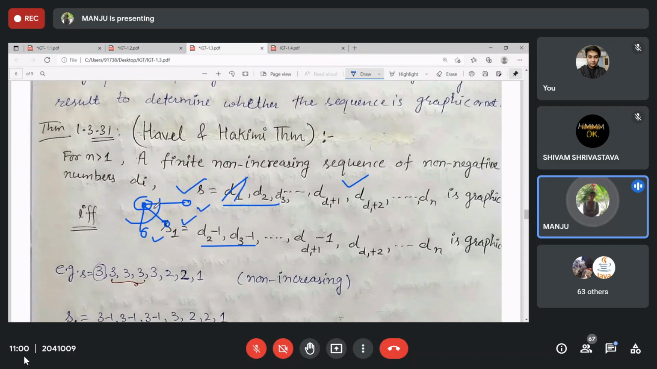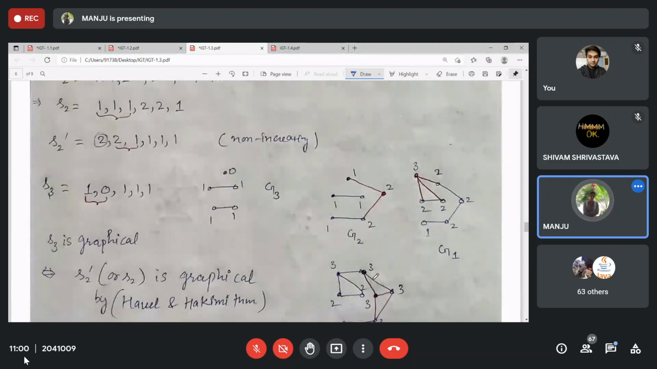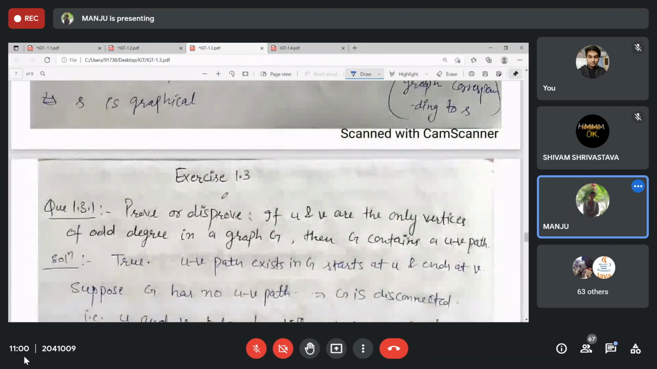So d1 is gone, this vertex is gone, and for the next d1 terms, whatever the degree was, we subtract 1 that many times, and the rest are kept as they are. S is graphic if and only if this is graphical, and you can use this recursively many times until you get the corresponding graph. That's it.